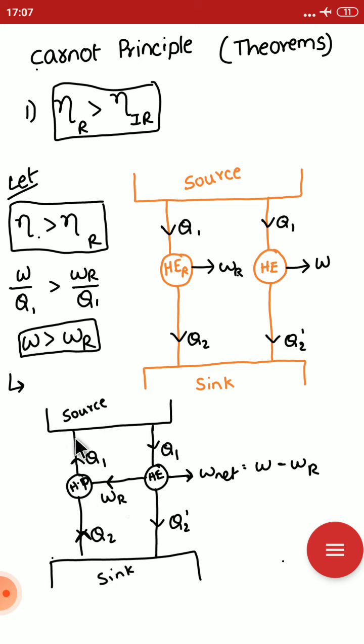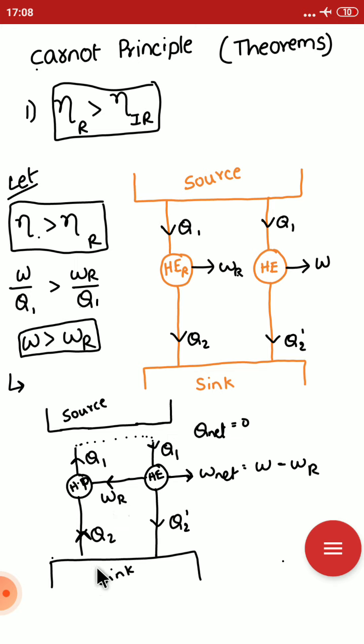If you observe at the source, the net heat transfer is 0, because Q1 amount is being collected and Q1 amount is being withdrawn. So Q net is 0. We can eliminate this source, because this Q1 can be utilized here directly and it is running.